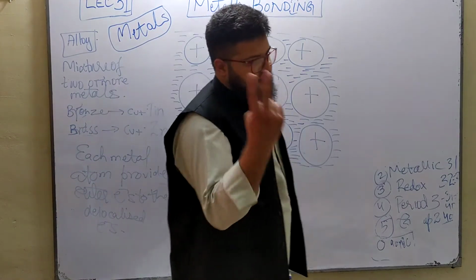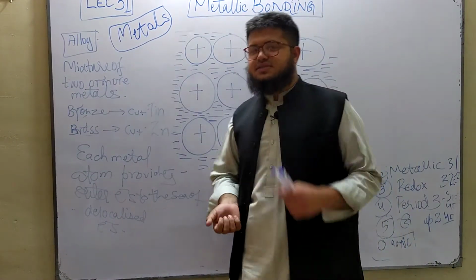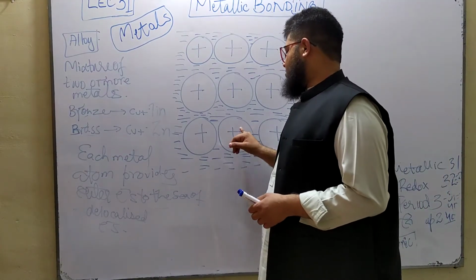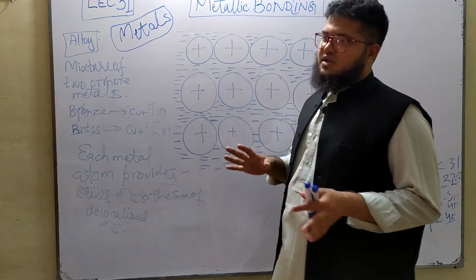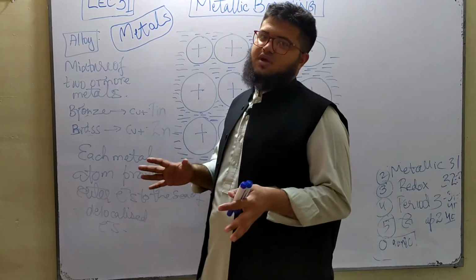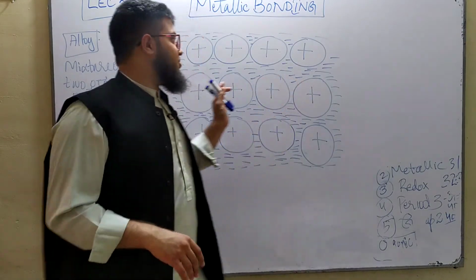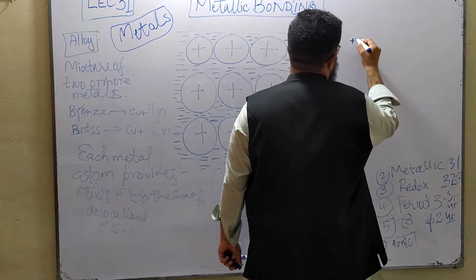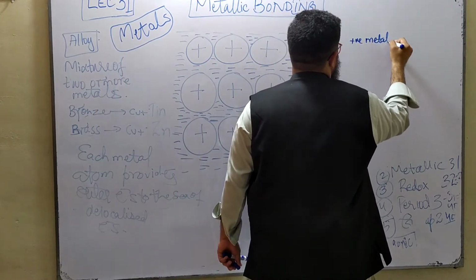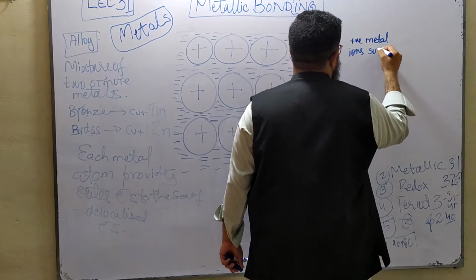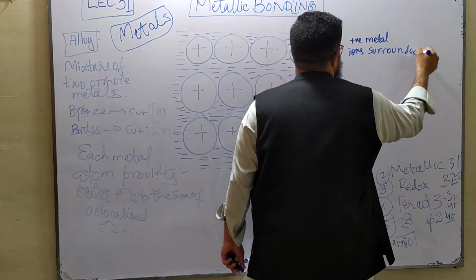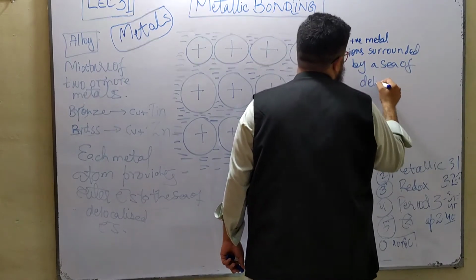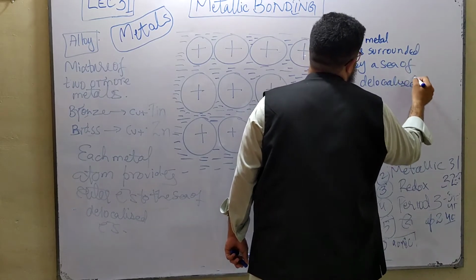Metal is composed of two things. First of all, it is composed of ions, and secondly it is composed of electrons. So if you were to define metallic bonding, first of all, let's define a metal structure. A structure of metal is actually made up of positive metal ions surrounded by a sea of delocalized. Now this delocalized term is your key term.